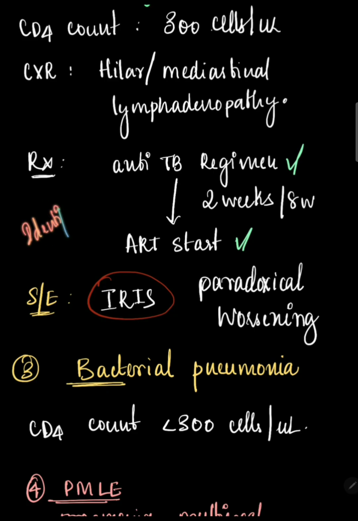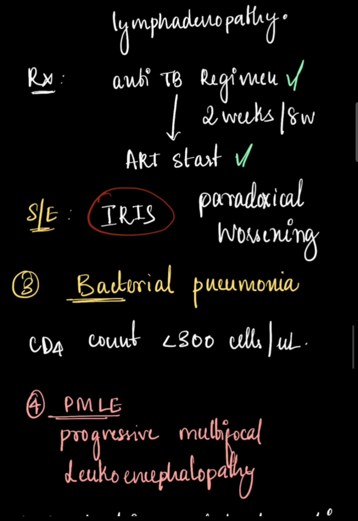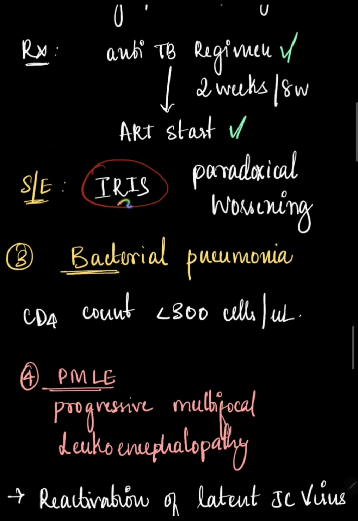So at a point when we give drugs which activate our immune system, that is, antiretroviral therapy, which will kill the virus and try to improve our immune system, then our immune system, which had its eyes kept closed the entire time, will now open its eyes. It'll seem as though all those cells which are attacking our body, which were hiding from our immune system, are now being recognized by our immune system itself. So that is why there's a paradoxical worsening, because of the heightened inflammation that is launched against these cells. And because of IRIS, it can even cause uveitis.